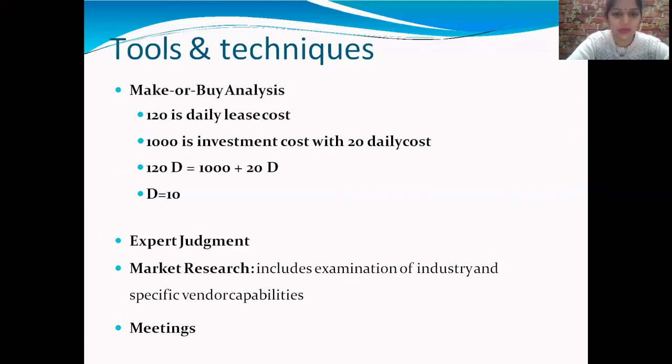If the company decides to make the product, it will incur a material cost of rupees 350 per unit, then a labor cost of rupees 300 per unit, and a variable overhead cost of rupees 100 per unit. The future demand is estimated at 5000 units. Which decision is profitable for the company?